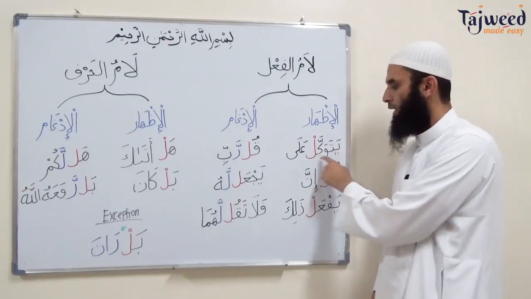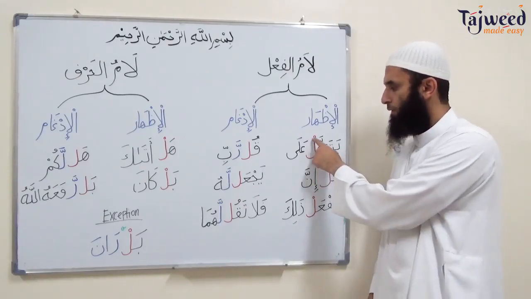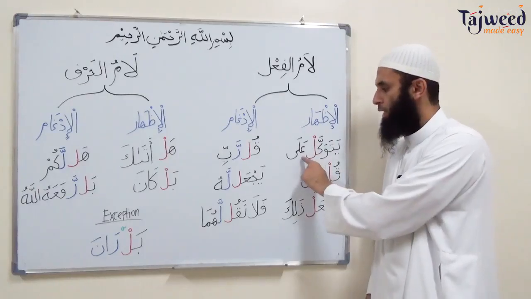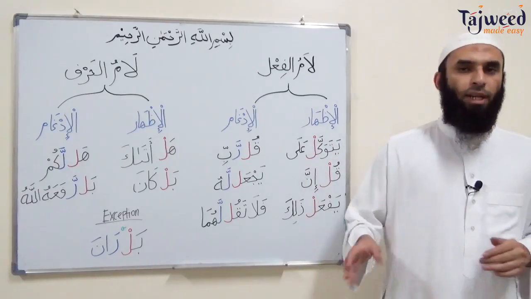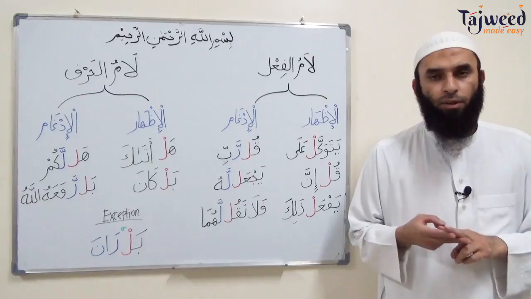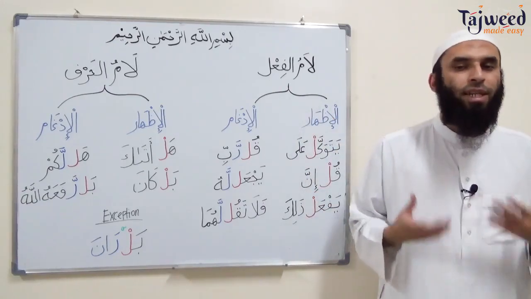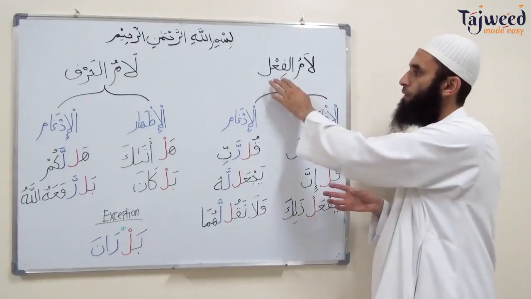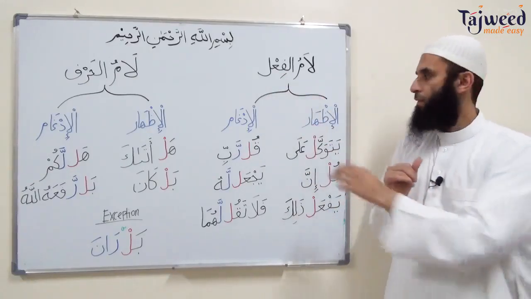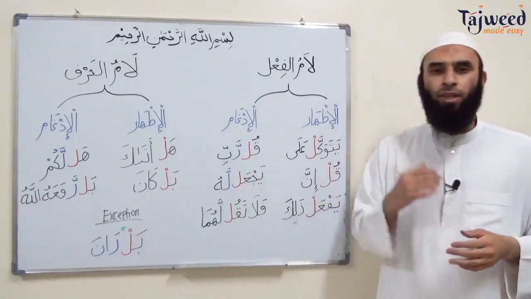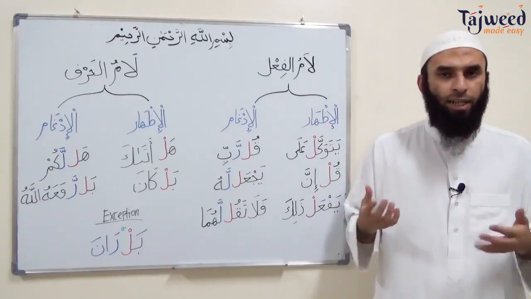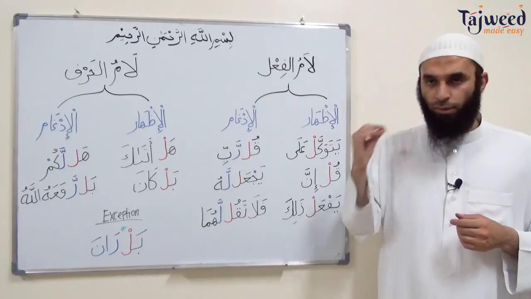So here, yatawakkal, this is a word. If at the end of the word there's a lam sakina, followed by all the letters in the Arabic language except for two letters, lam and ra, then we're going to pronounce this lam with al-izhar. This lam is going to be pronounced clearly. So lam al-fi'l, lam at the end of the verb, has two types, al-izhar and al-idgham, similar to the lam al-ta'rif. Al-izhar just means to make it clear, to make the lam clear. Lam has to be heard.